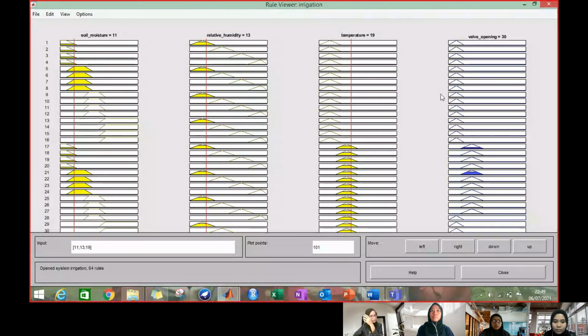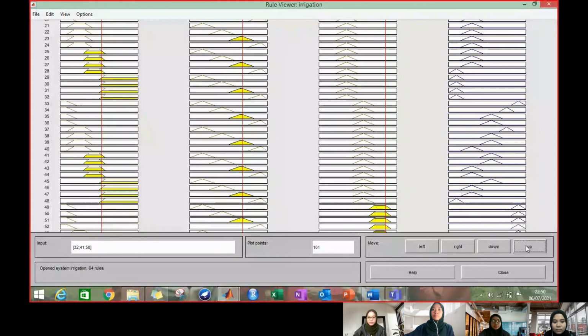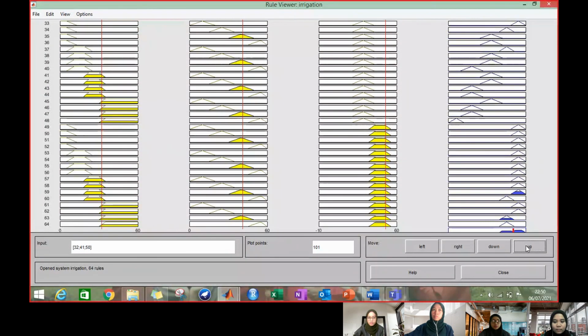Our case A fires rule 17 and 21. Next is our case B, where soil moisture is 32, relative humidity is 41, and temperature is 50. The output valve opening is 83.6% open. This case fires rule 59 and 63.